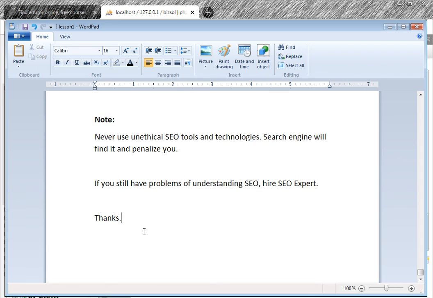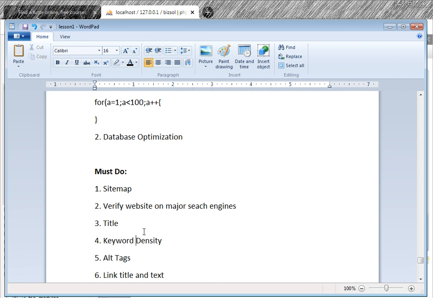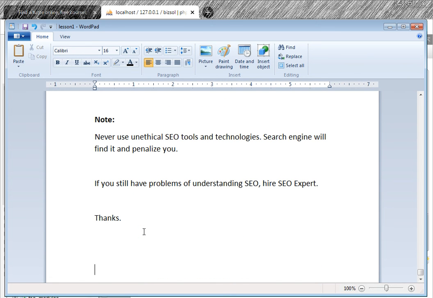So this was all about search engines, search engine optimization. There are a lot of tutorials and books available that you can see. If you are a businessman and do not have IT experience, or you do not know coding, you can hire a software solution provider or an SEO expert, and they will do that for you. So what is the purpose?